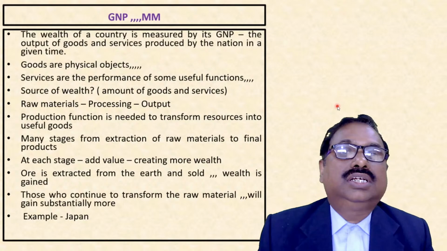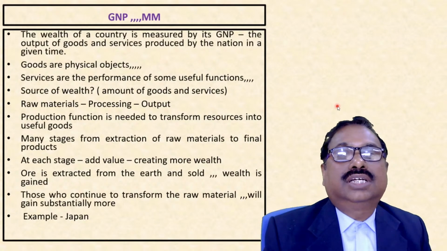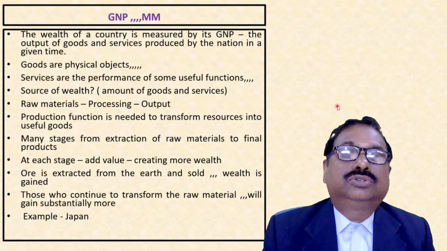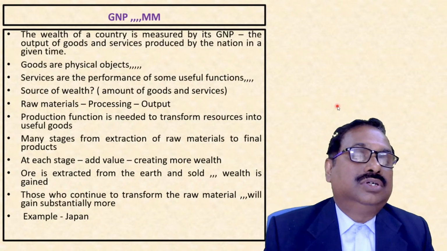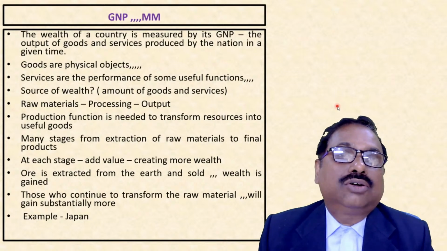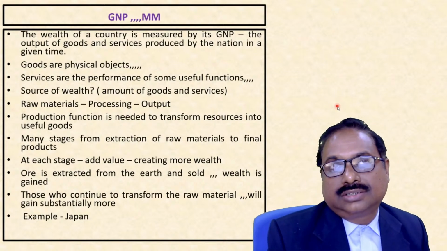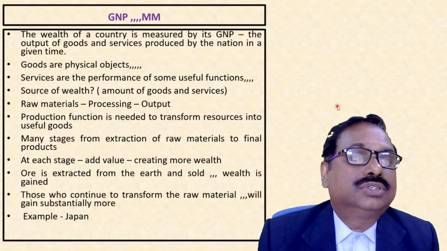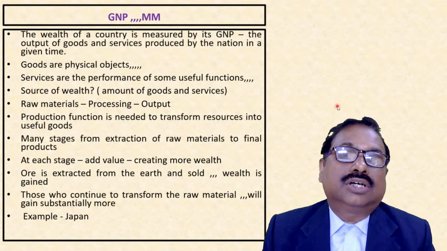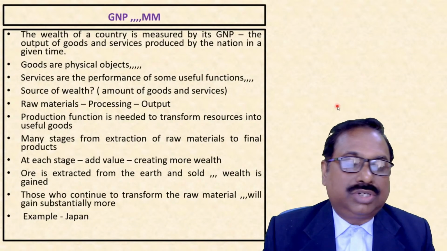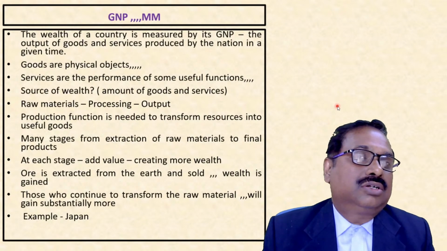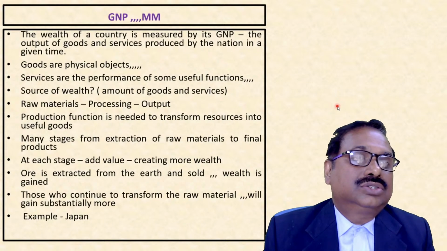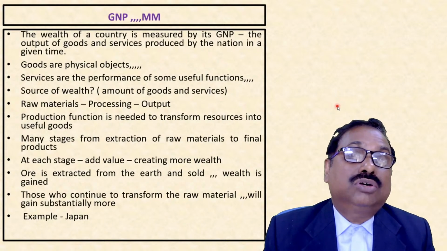The wealth of a country is measured by its gross national product, the output of goods and services produced by the nation in a given time. So goods, as we know, these are all physical objects. There's a car, aeroplane, mobile phone, steel, aluminum, all are goods. Services are the performance of some useful functions like insurance, banking, or education. These are all services. So what are these sources of wealth? This is the amount of goods and services.